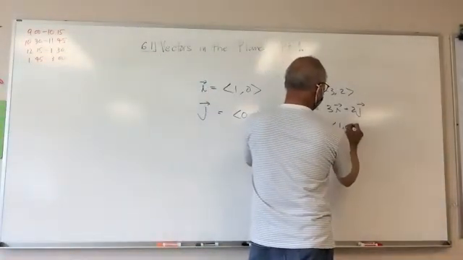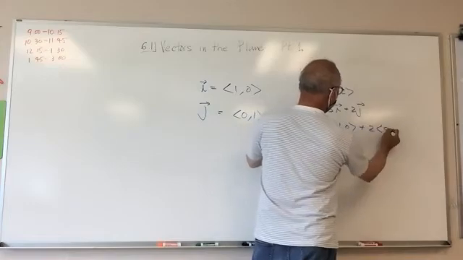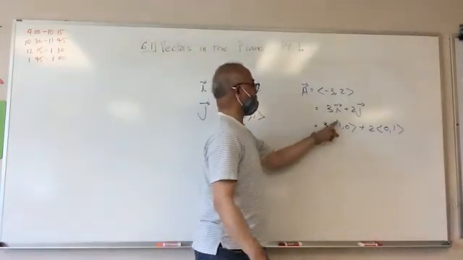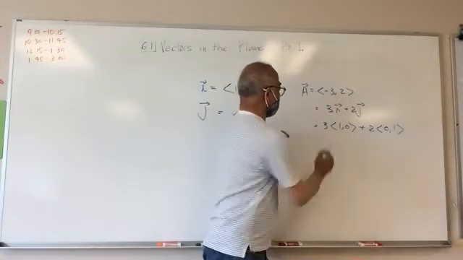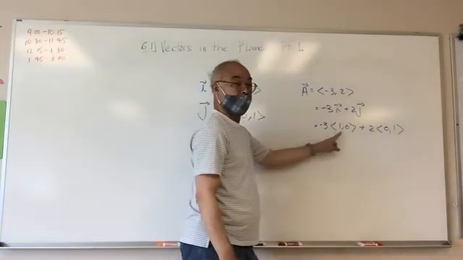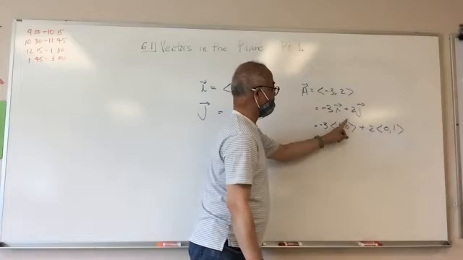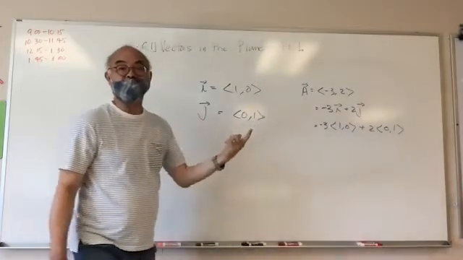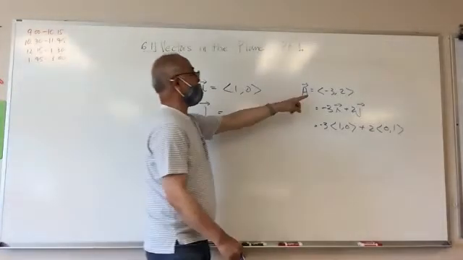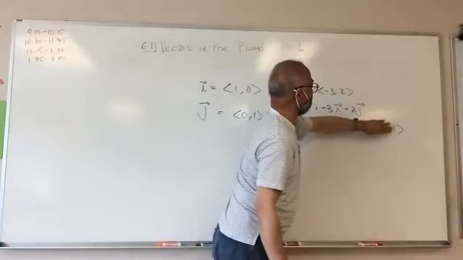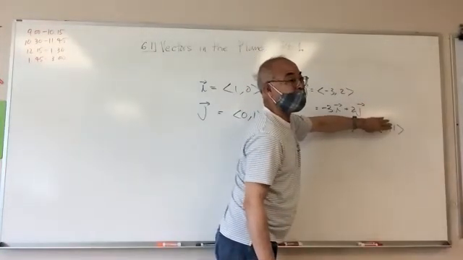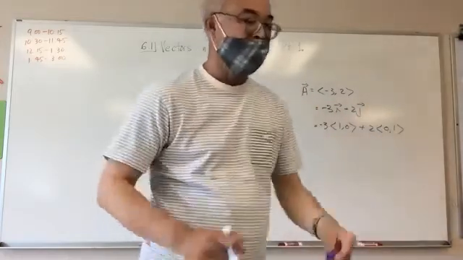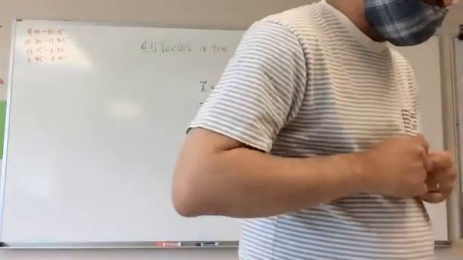If I do the multiplication, I get -3, 0, and then I have 0, 2. You see how that works? So it allows me to write this in this form. The standard unit vectors do. So that's where we use them. There's a different way of writing the same thing.